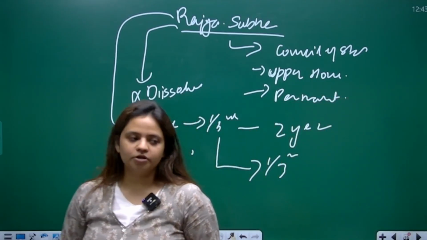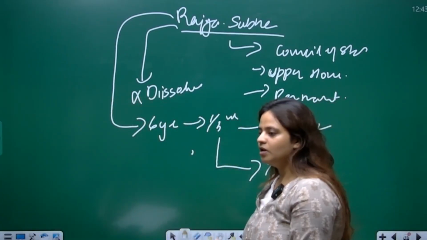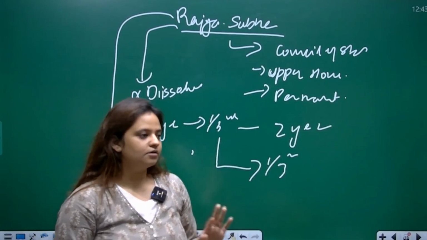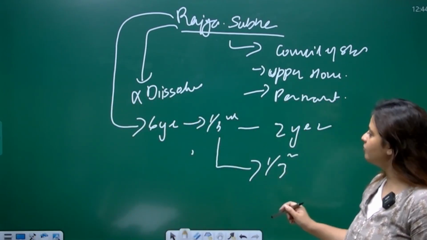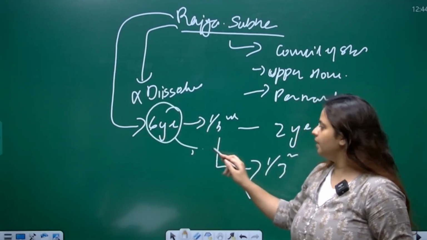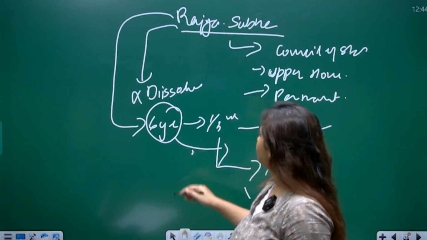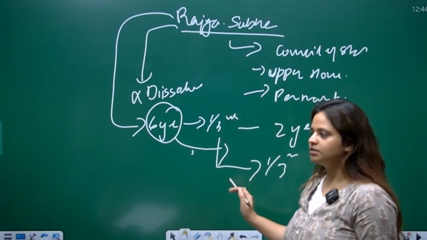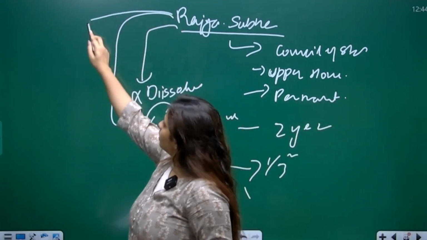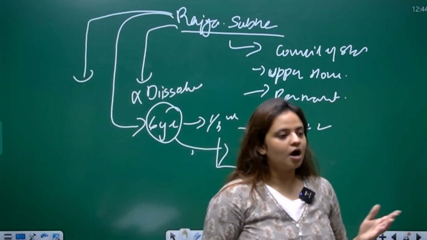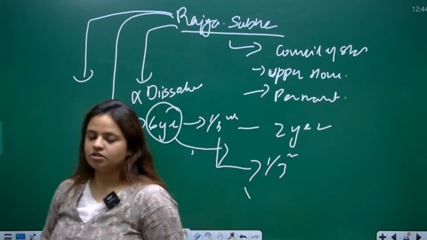So whoever, the 1/3 people who have completed their 6-year period, will vacate their seats every 2 years, and the new elections for the vacated seats will be held. Now, the elections of the Rajya Sabha, how people get elected in the Rajya Sabha, who are the people which are elected in the Rajya Sabha?